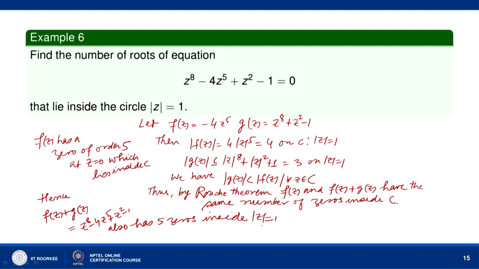So, this means that the other 3 zeros, there are 8 zeros of this polynomial, lie outside mod z equal to 1.